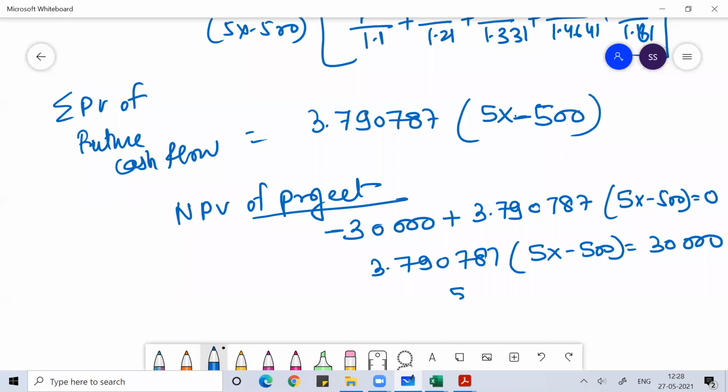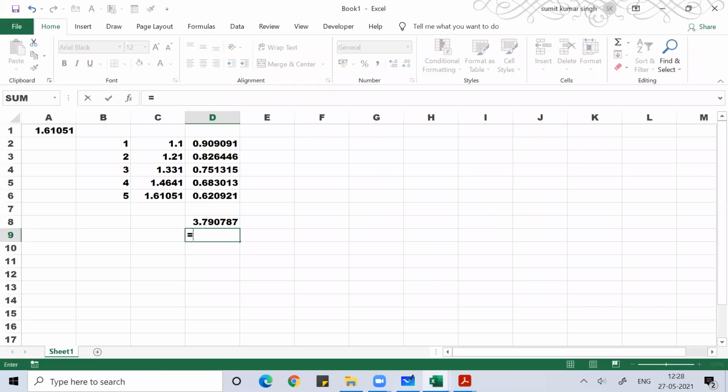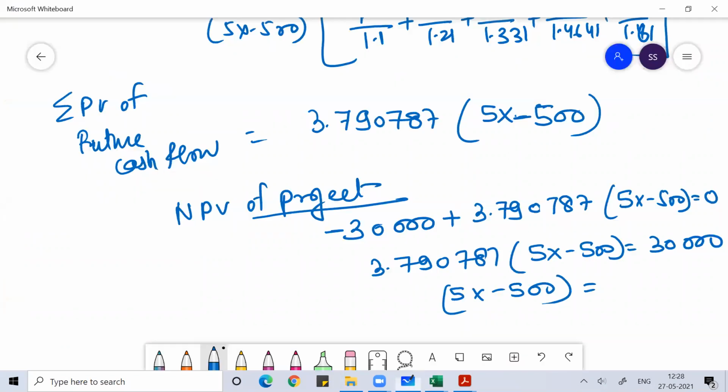So I can write 5x minus 500 is equal to 30,000 divided by this, 3.790787. You will get 7913.924.